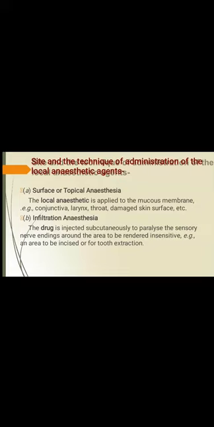Second one, infiltration anesthesia. In this, the drug is subcutaneously injected to paralyze the sensory nerve endings around the area to be rendered insensitive. Example, an area to be incised or for tooth extraction. So generally in tooth surgery, this infiltration anesthesia could be applied.